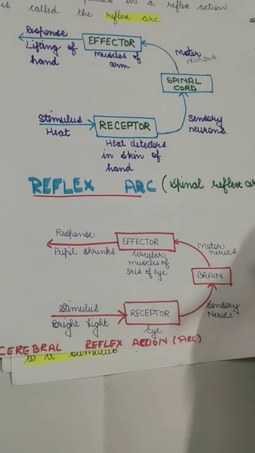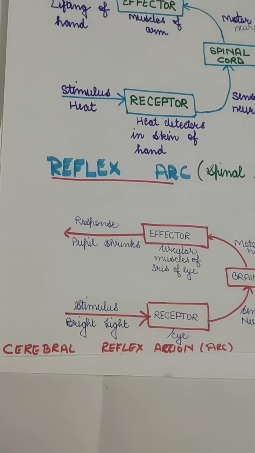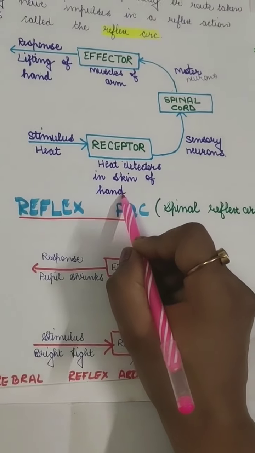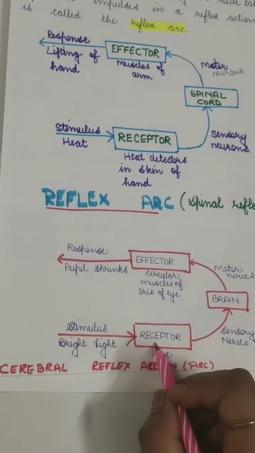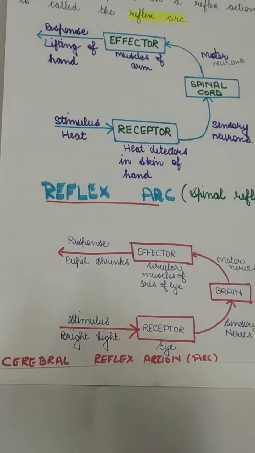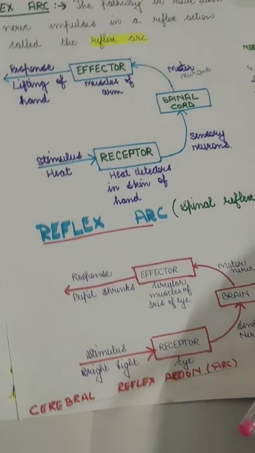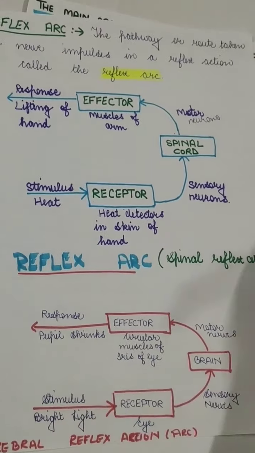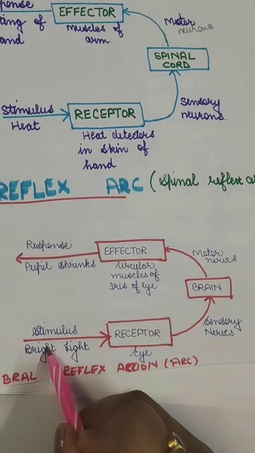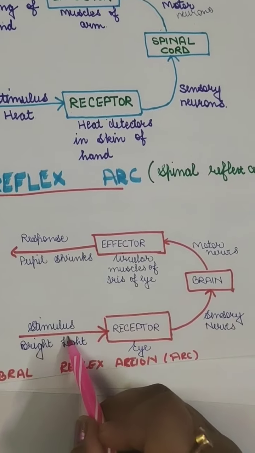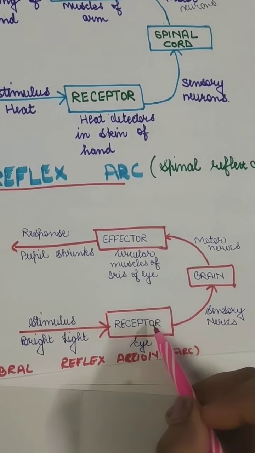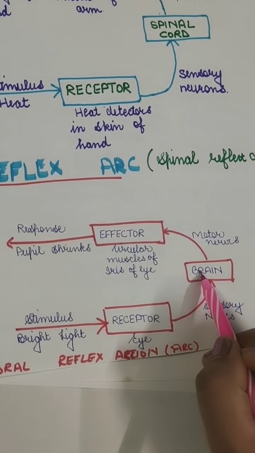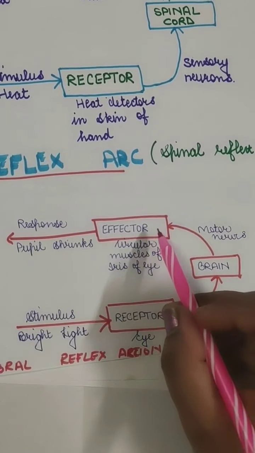Again I will explain this when other organs are involved, because this is done by the spinal cord. Sometimes the brain is also involved, because it is not always that only the spinal cord will take the action; the brain also does these things. When it is done in our head region, by the CNS, the central nervous system, the stimulus will be bright light, and the photoreceptor will take this. The receptor is the eye, and it will pass the message with the help of sensory nerves to the brain, and then the brain will send the message in the motor nerves to the effectors.